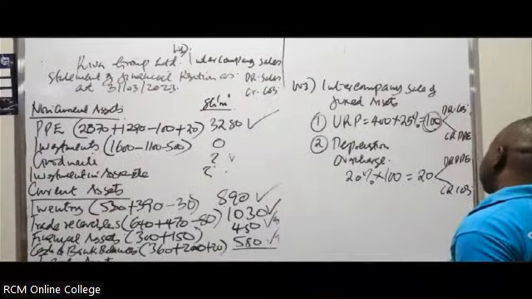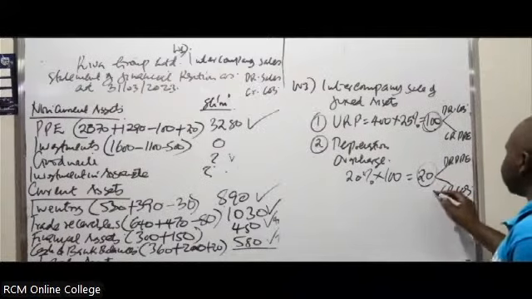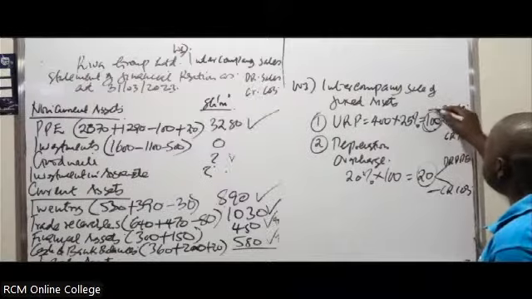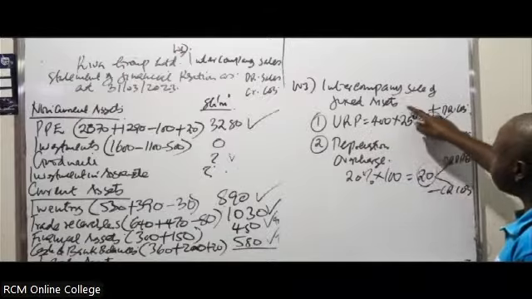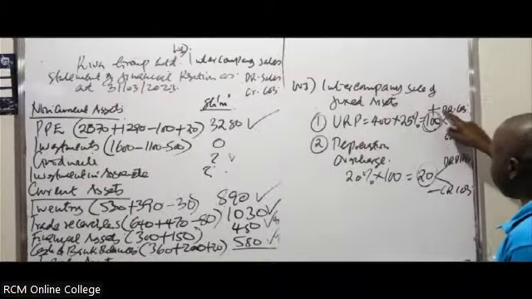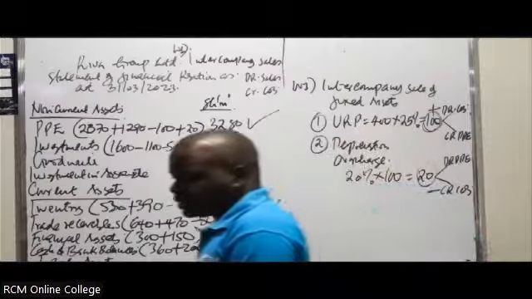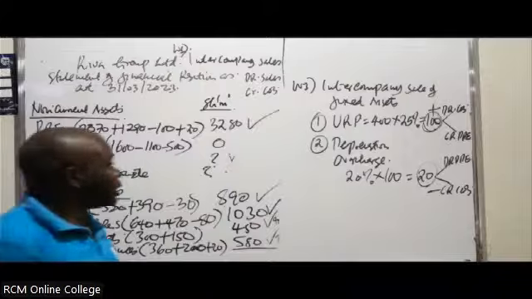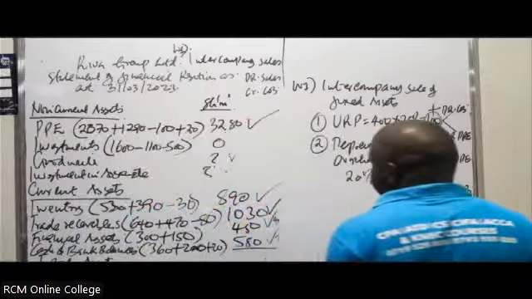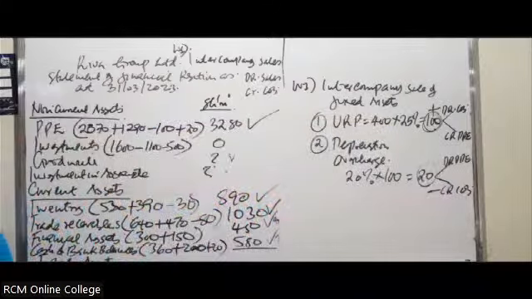Then of course also, you less this 20. When you are crediting the cost of sales, it means you are deducting. When you are debiting, it means you are adding. So add on the unrealized profit on the intercompany sale of the fixed asset of 100. Then you minus this 20. Then you do the calculation for the cost of sales and tell me the figure. Just tell me the figure once you've been able to do it under your cost of sales.